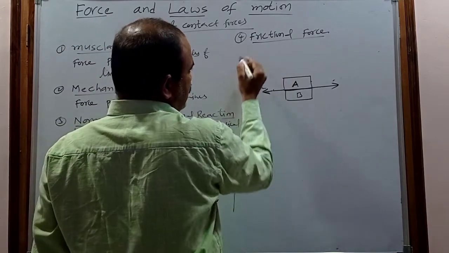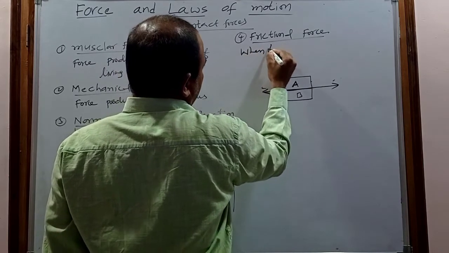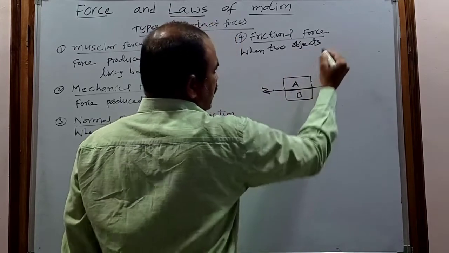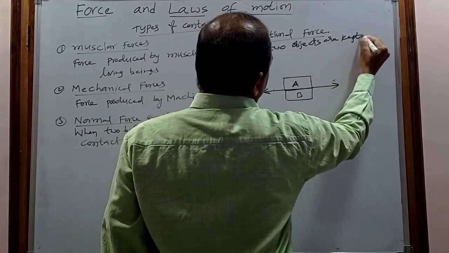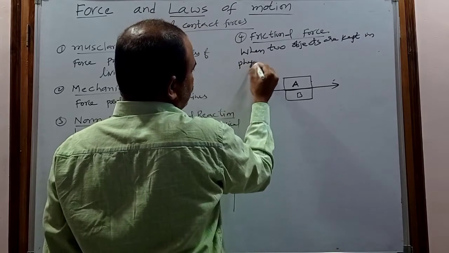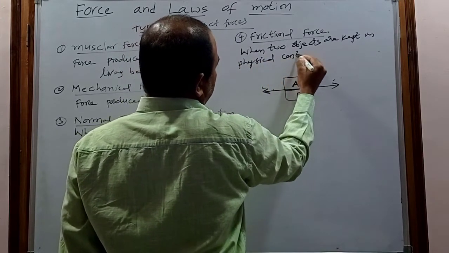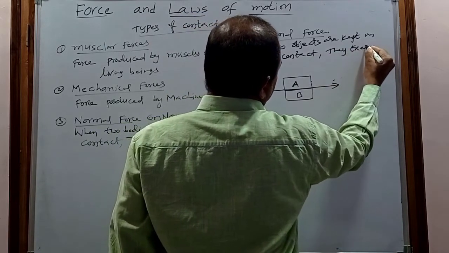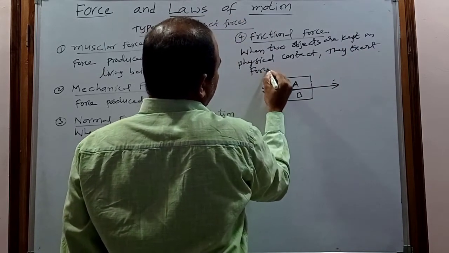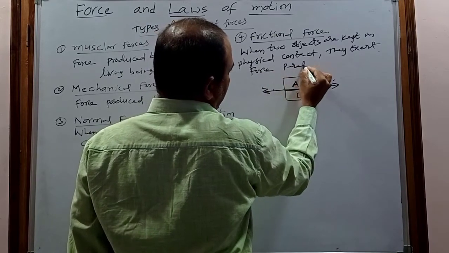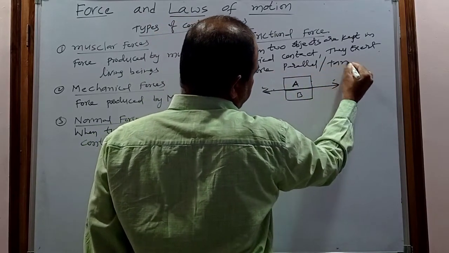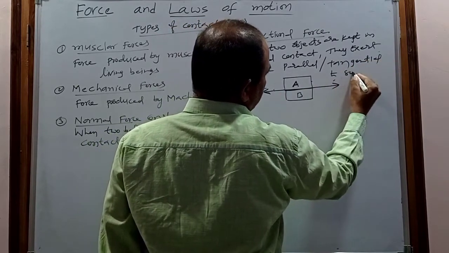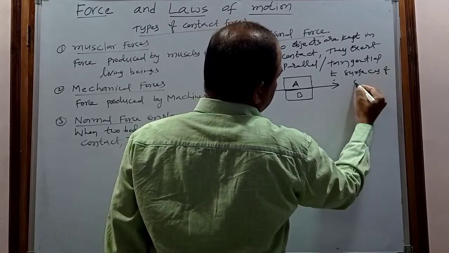Remember, what is the frictional force? When two objects are kept in physical contact, they exert a force parallel or tangential to the surface of contact.